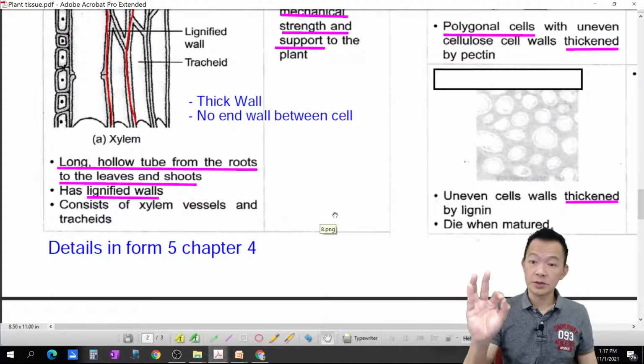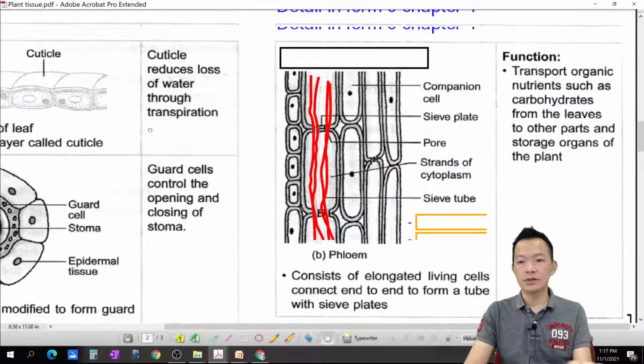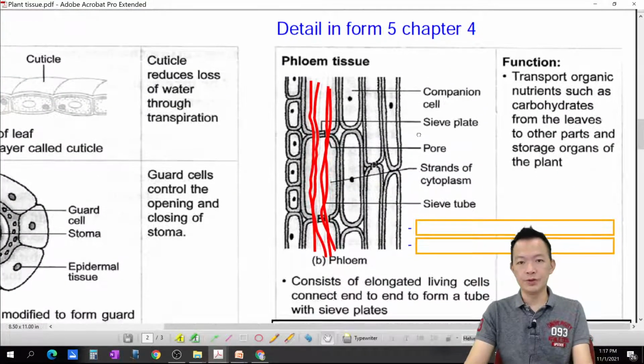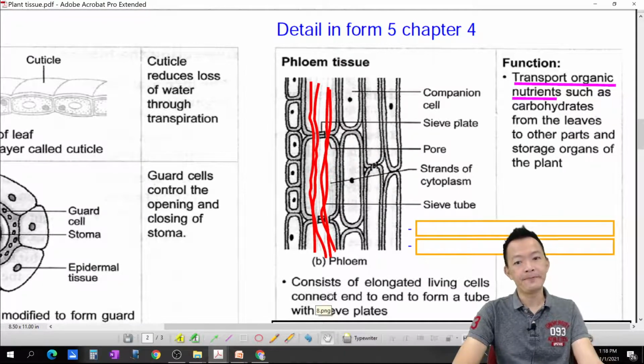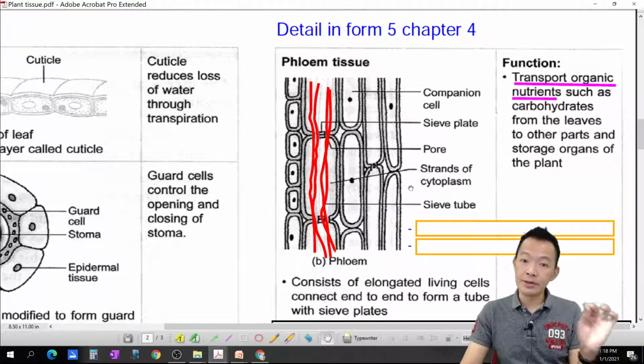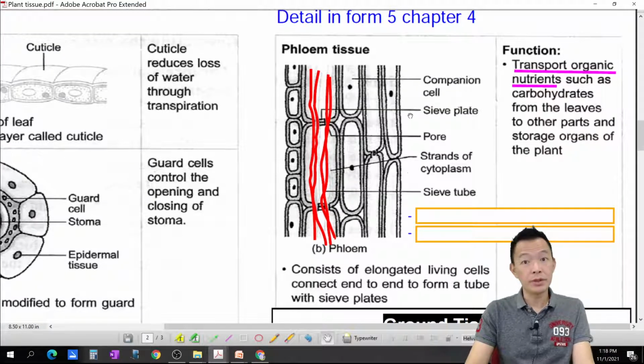Another vascular tissue, 另外一种 vascular tissue. What is the tissue? Phloem tissue. Its function is to transport organic nutrients such as carbohydrate. They mean transport the food. 输送有机养分啦。They mean the food from the leaf goes to other parts of the plant. But how do you know this is a phloem tissue? 你怎样辨认它是 phloem tissue 呢？